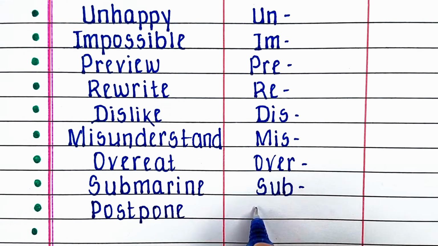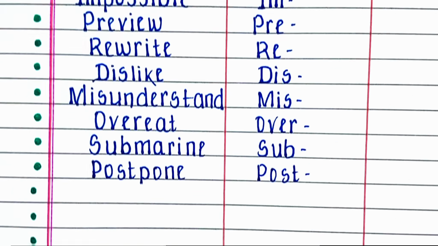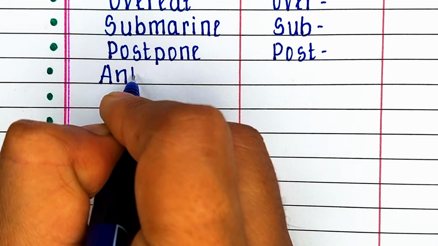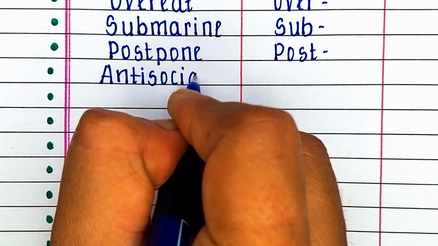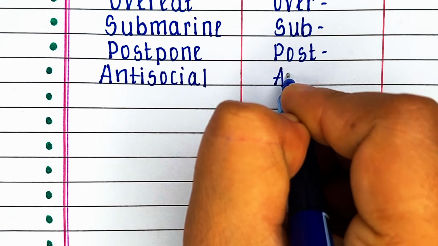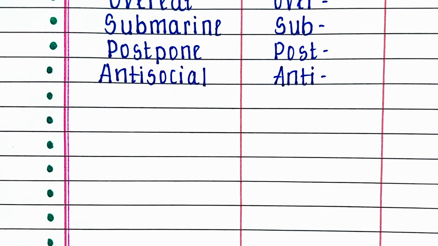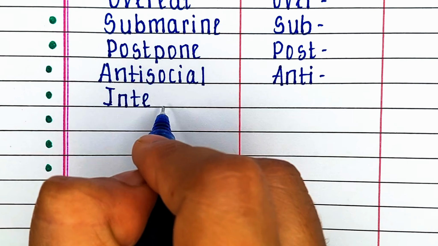Next word is postpone. In this word the prefix is post. Next word is antisocial. In this word the prefix is anti, and the word is social.